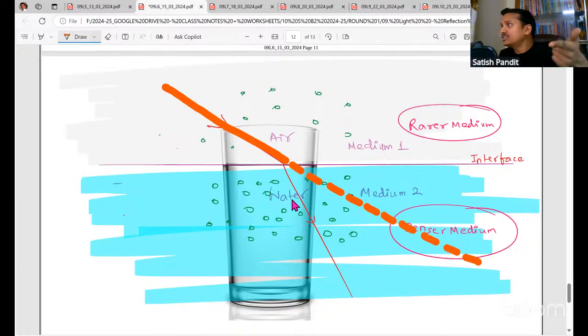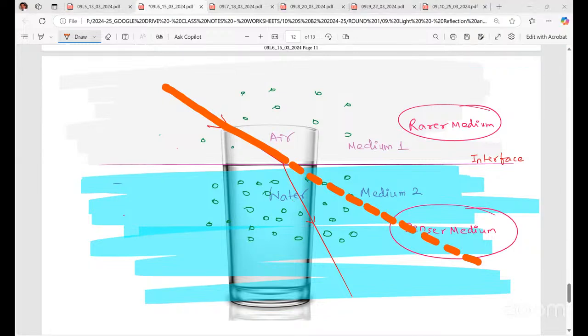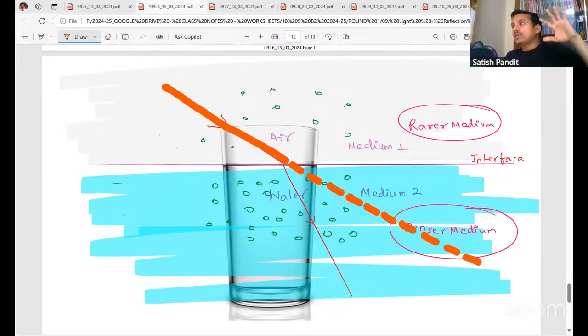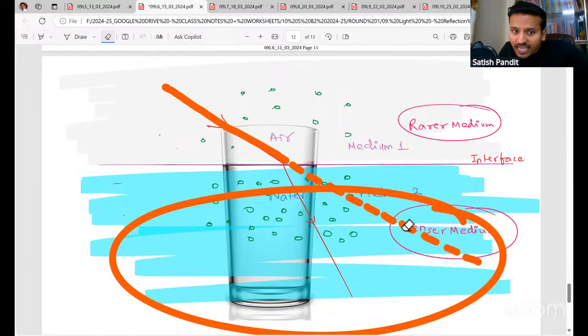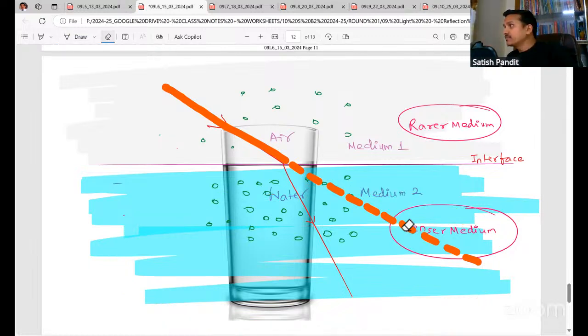But because there is a change in the medium, if fully air was there, light would have gone in a straight line. Because of the change in the medium, the speed of light is going to change.